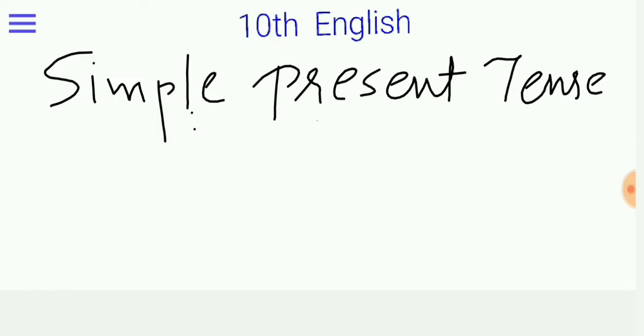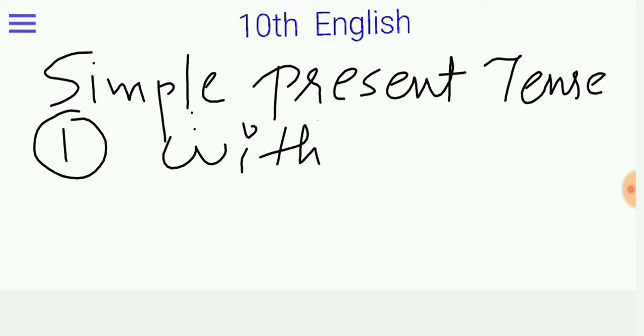Okay, so let's go with structure. Without verb.